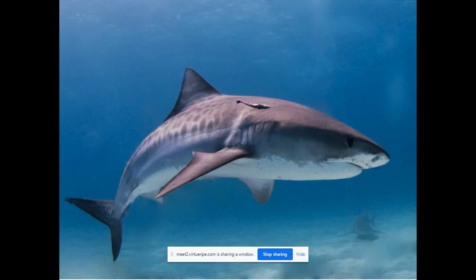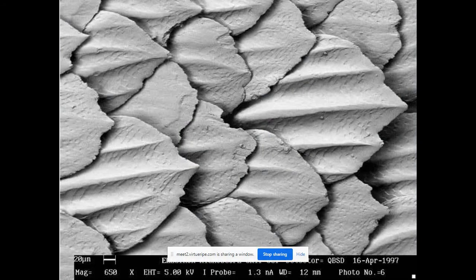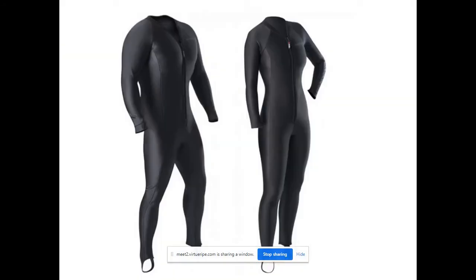Moreover, these sharks can swim very fast. So engineers got inspired by this microstructure of the skin and came up with a solution for swimmers.